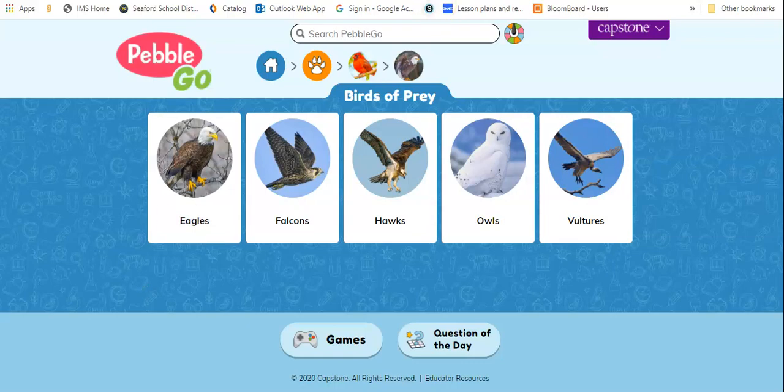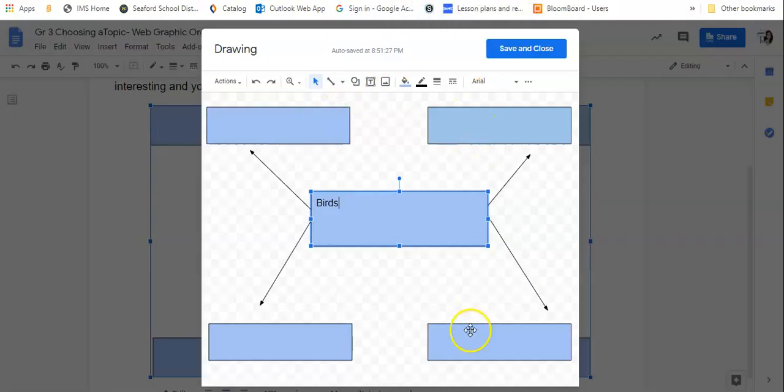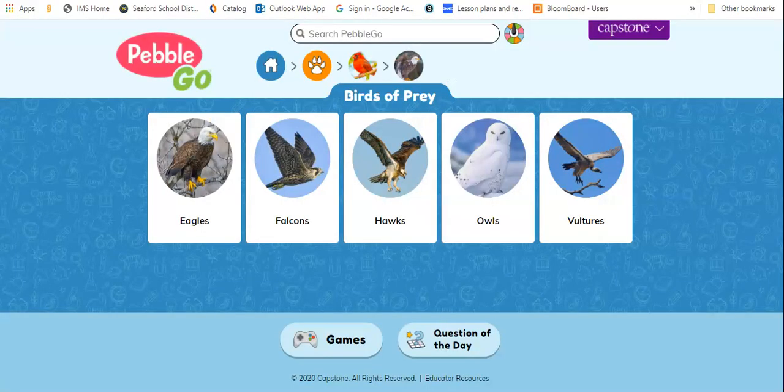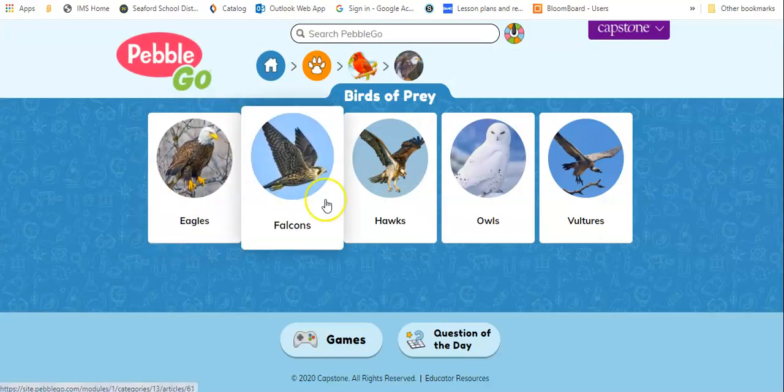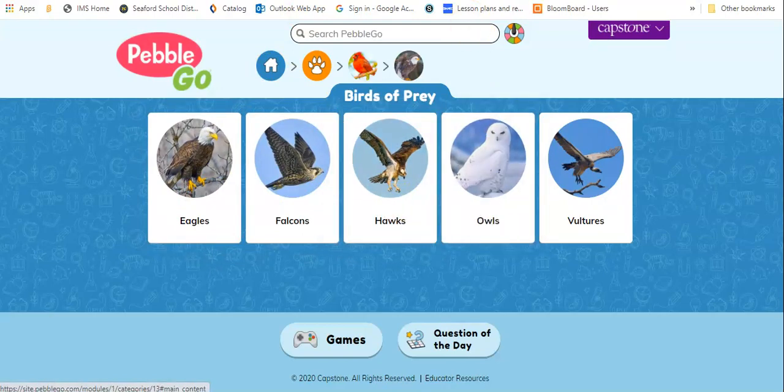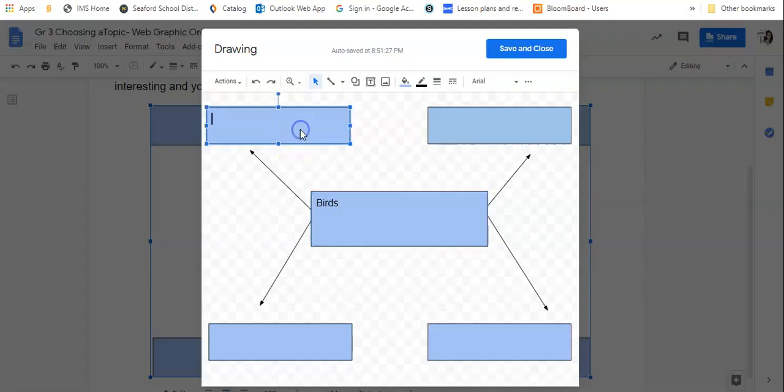Okay, so you'll notice there's 1, 2, 3, 4 smaller topics that you're going to write down from the main topic that you chose. So say I want to do eagles, falcons, hawks, and owls. I would go here, double click inside and do eagles, double click falcons, and then double click for hawks and type it in, and then double click for owls.